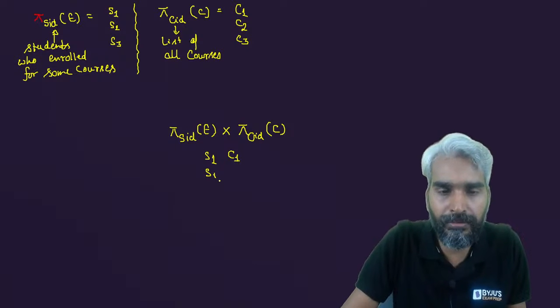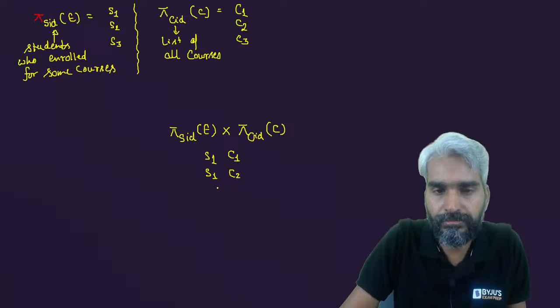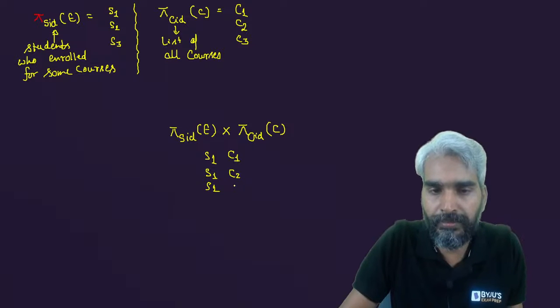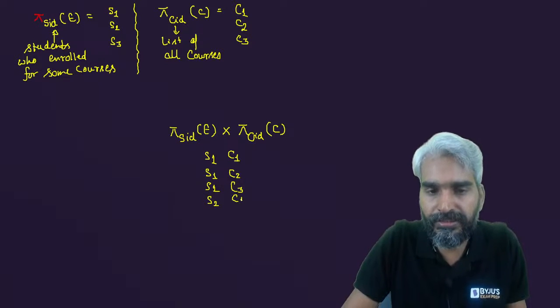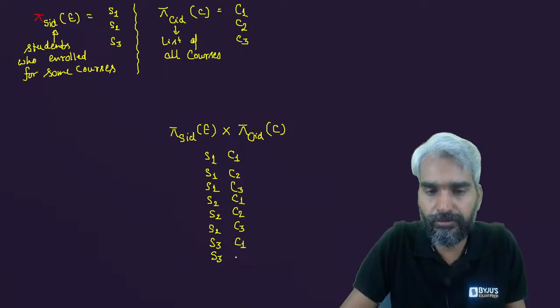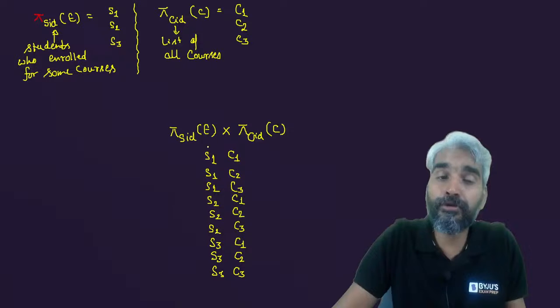S1 will be combined with C2. S1 will be combined with C3. S2 will be combined with C1. S2 will be combined with C2. S2 will be combined with C3. S3 will also be combined with C1, C2 and C3. Right? So what is being produced by this?